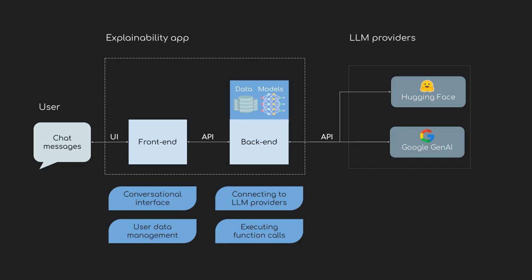The backend makes requests to the specific large language model selected by the user through the interface. This connection is established via a Python library API with a supported LLM provider, such as Google Gen AI or Hugging Face Hub. The LLM's role is to interpret the original user query, provided as a chat message, and determine whether an answer can be generated through a combination of available function calls. These function calls, along with their parameters, are then sent back to the backend for execution.